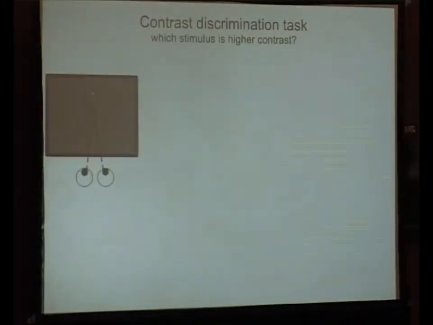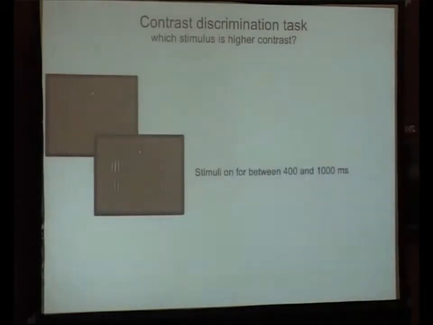So let me briefly walk through the schematic of our task. First, the animal maintains fixation, and then after a random period of time, these 4 stimuli show up. I hope everyone can see these. And they were on for 4 different sets of durations that range between 400 and 1,000 milliseconds. And we did that for purposes that I won't talk about today, but it was essentially to look at the effects of different durations of time for integration.